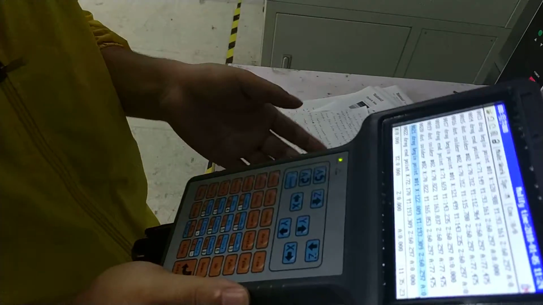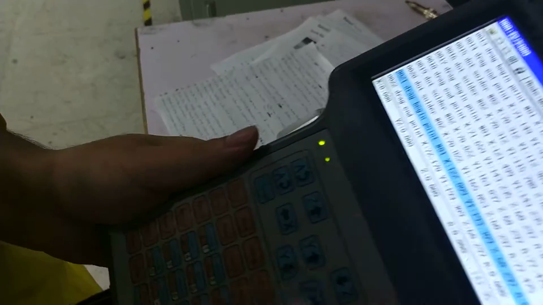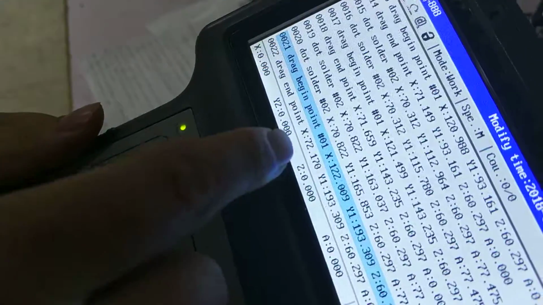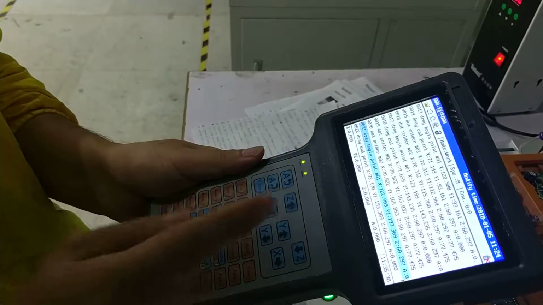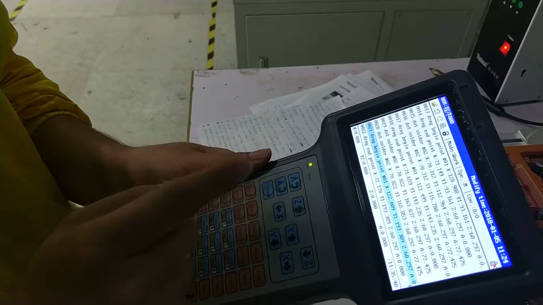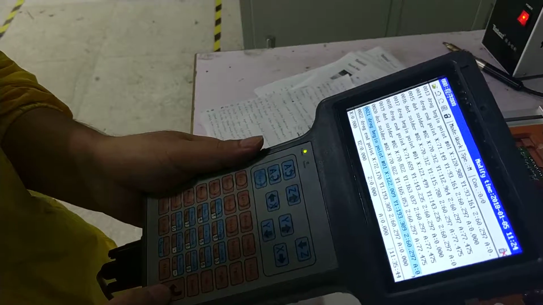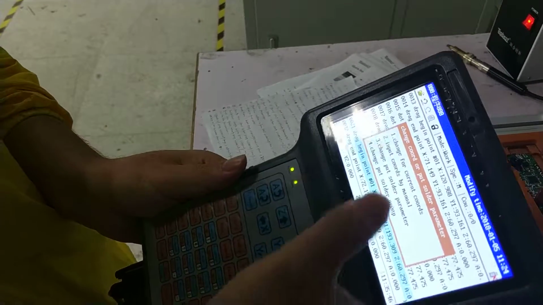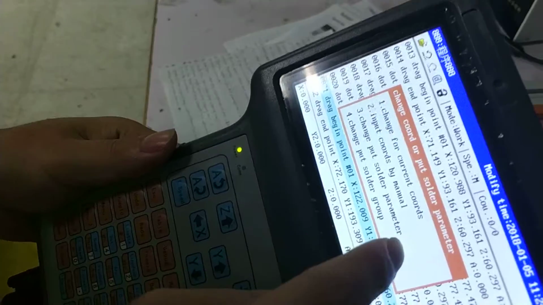So how to change total solder parameters. Move the cursor to 01 group, because we just set two groups, one is 1, the other is 2. So at first select 1 group. This is change for current code.